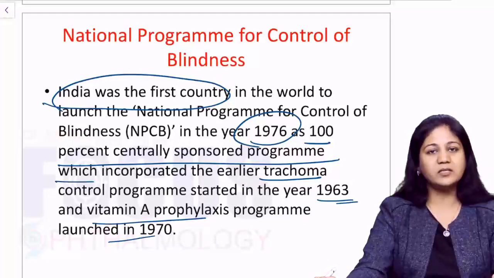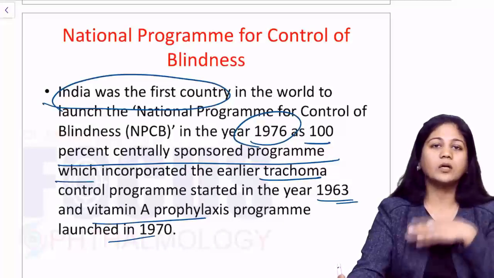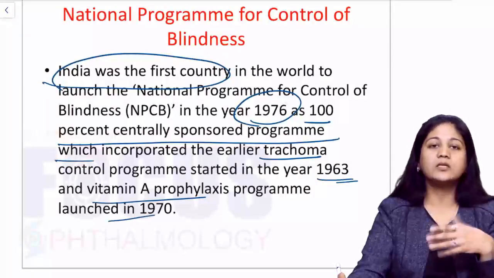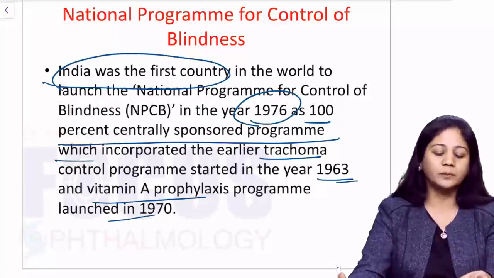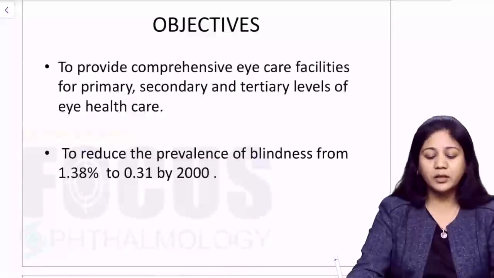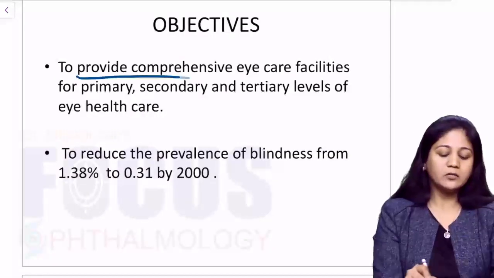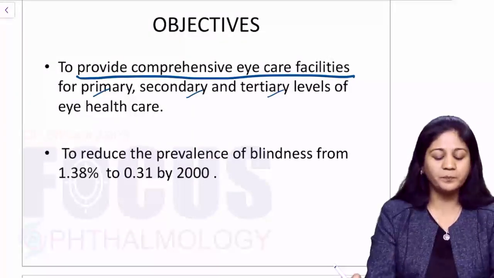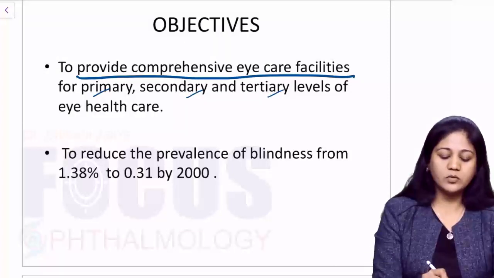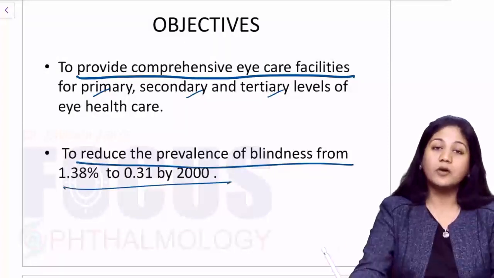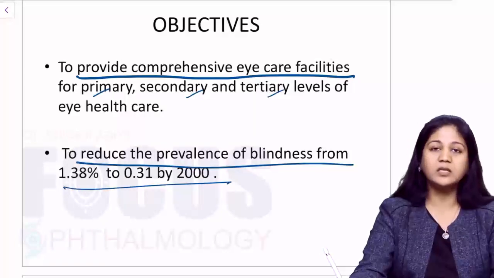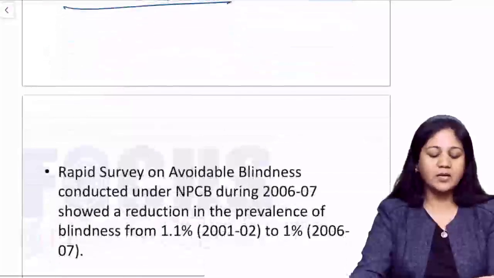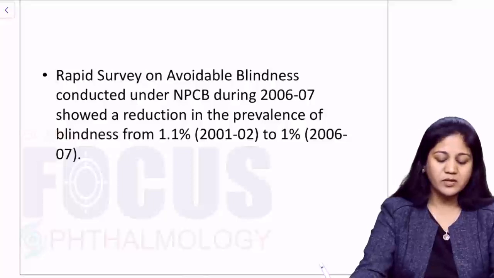Now, since 1976, the NPCB has got various changes in its implementation, in its name, in its programming, in its strategy, and so on. So the main objective earlier was that they wanted to provide a comprehensive eye care facility for all primary, secondary, and tertiary level. And the main objective was to reduce the prevalence of blindness from 1.38 to 0.31 by the year 2000. Now we are still running this program, but the program has got several changes as we have discussed.